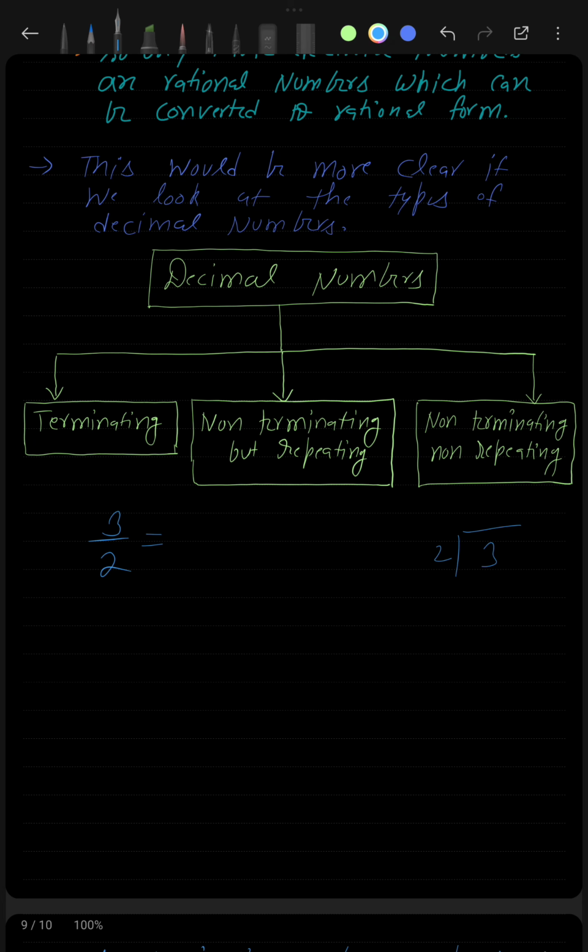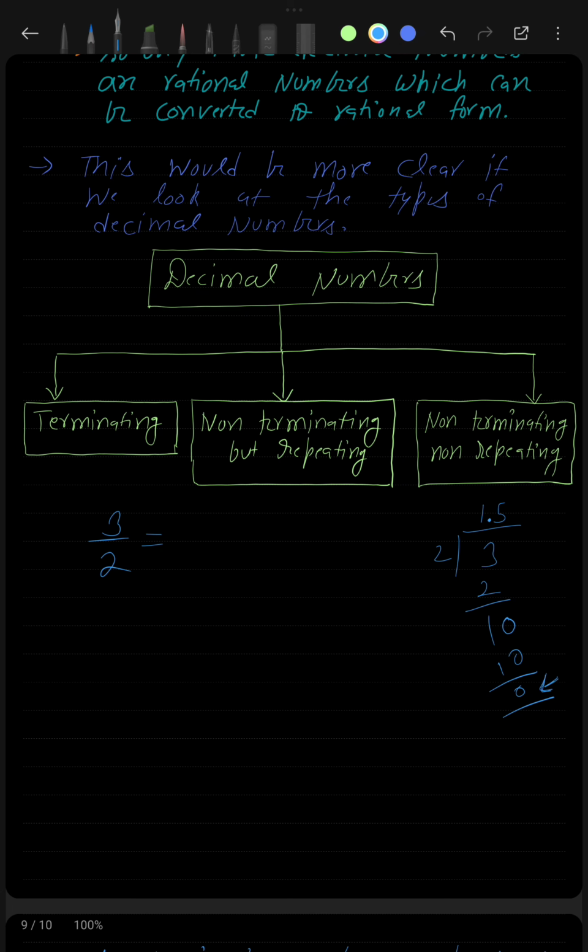So I will divide 3 by 2. I can see that 2 times 1 is 2 and the remainder will be 1. Again, I can write the point in the quotient, then I will take 0 here and this will become 10, and so 5 times 2 is 10 and the remainder is 0. So 3 is not exactly divisible by 2, but if I take a decimal in the quotient and divide further, at some point I will get remainder 0.